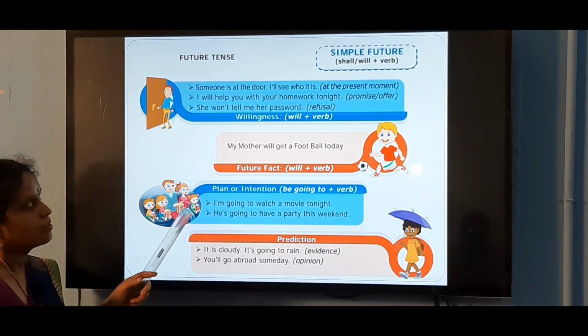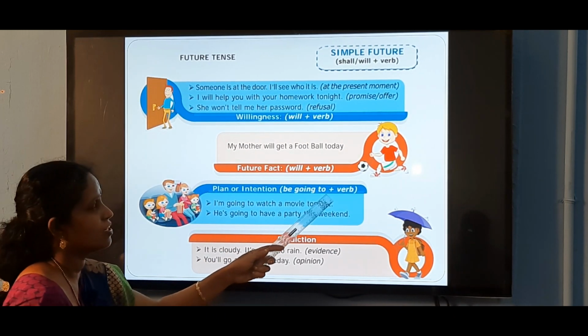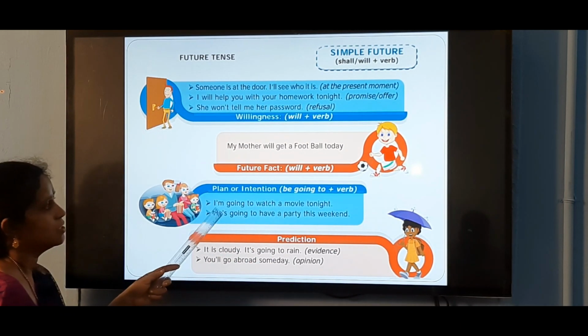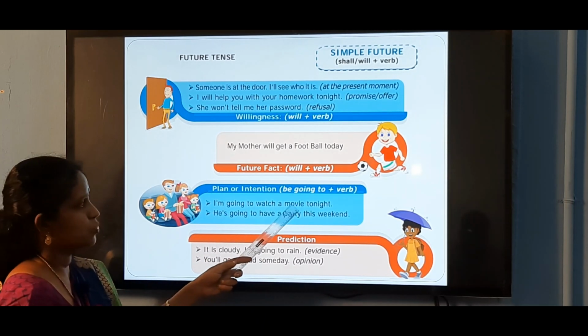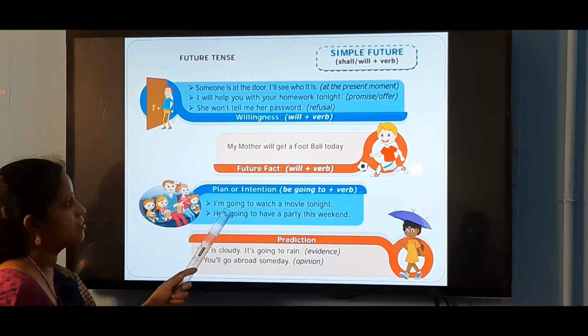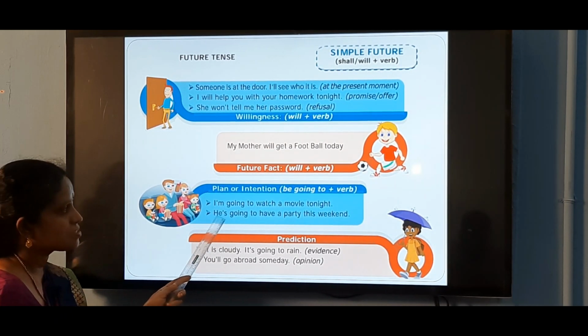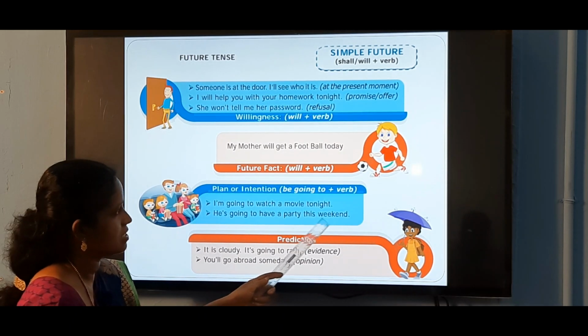So, not only shall and will, we are also using going to for denoting simple future. I am going to watch a movie tonight. Instead of will, here we use going to. It represents the simple future tense. He is going to have a party this weekend.